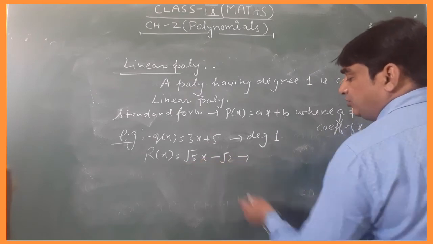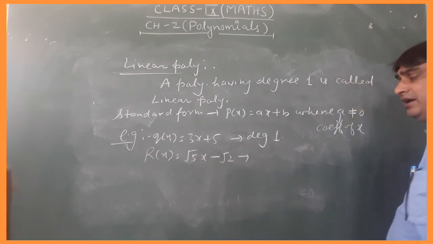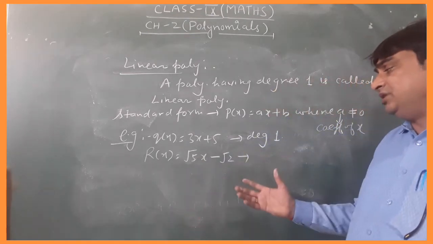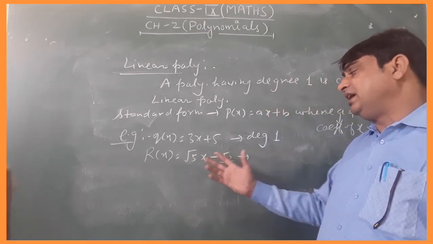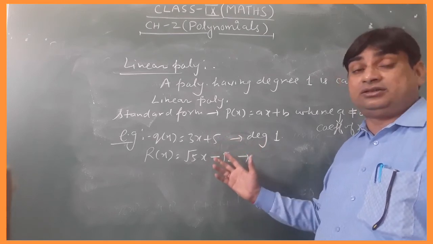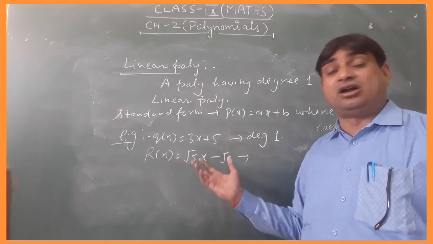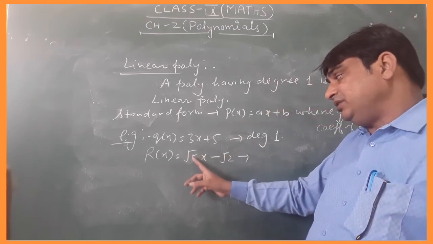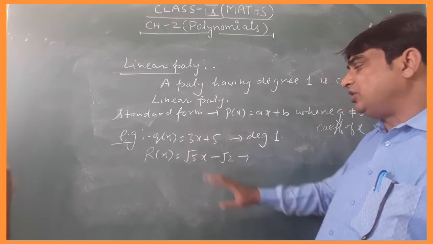Root 5 and root 2 are real numbers, and already we have told the definition of polynomial: a0, a1, a2 are constants, and constants are real numbers. The coefficient of x can never be 0. So this is a linear polynomial.